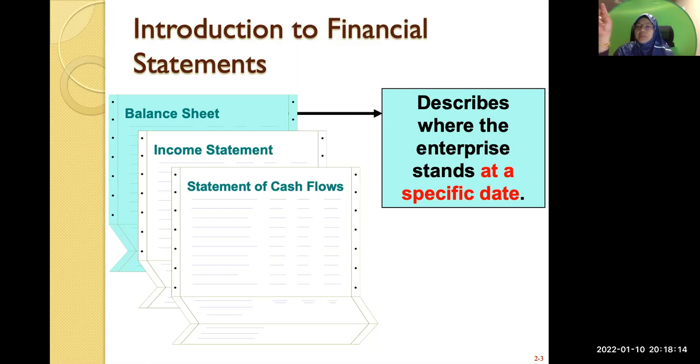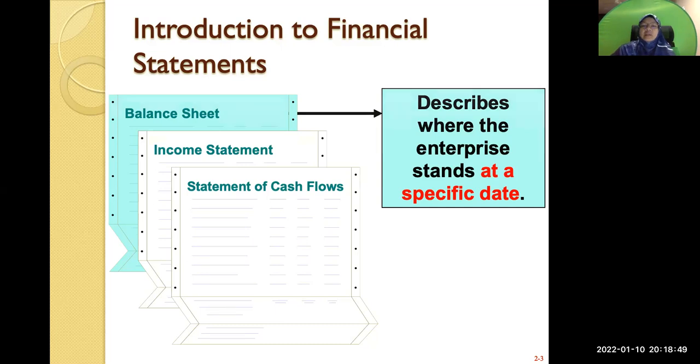It could be on a monthly basis, so you can have a financial report for every month, but most companies have their financial reports for every year. If your year end is 31st of December, you have your balance sheet as at 31st of December.